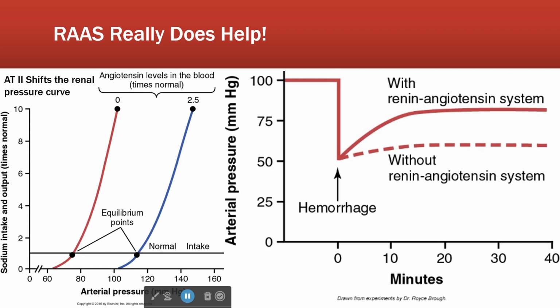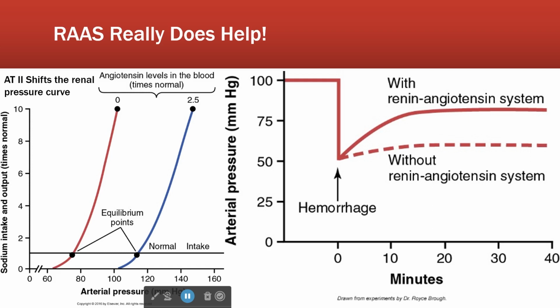That's angiotensin 2's effect. It's a vasoconstrictor. All other things being the same, it's going to move the pressure curve up because of increased total peripheral resistance, right? Now, this graph really shows you why we have a renin-angiotensin-aldosterone system. Okay, one of the most common injuries in nature is a hemorrhage, right? We have circulating blood. That means if we have damage to vessels, we're going to lose blood. Now we get to see why the angiotensin system is good, right?